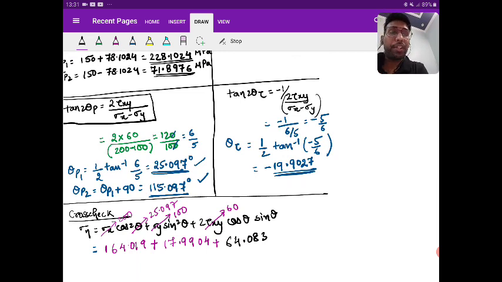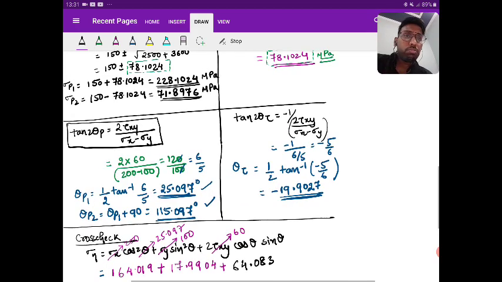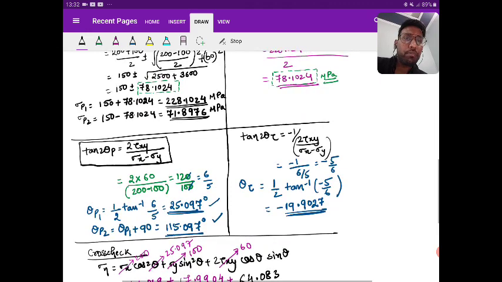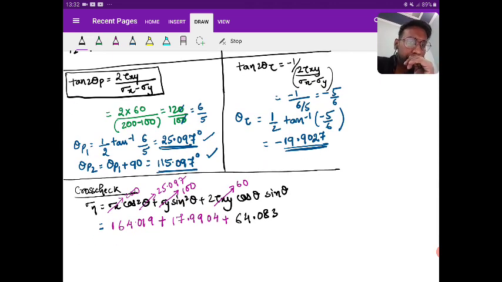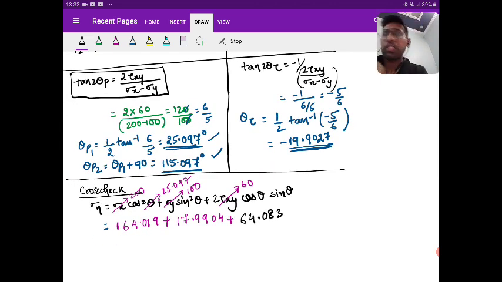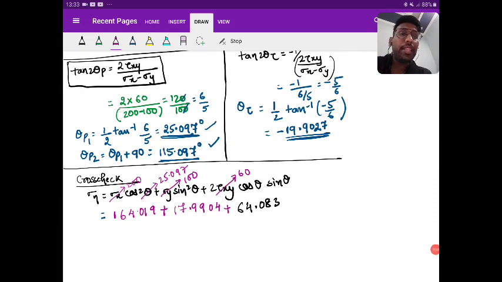So if I add the values, what am I going to get, 17.9904 plus 164.019. There is some error, right? Just check. The theta you are getting is 25.097.